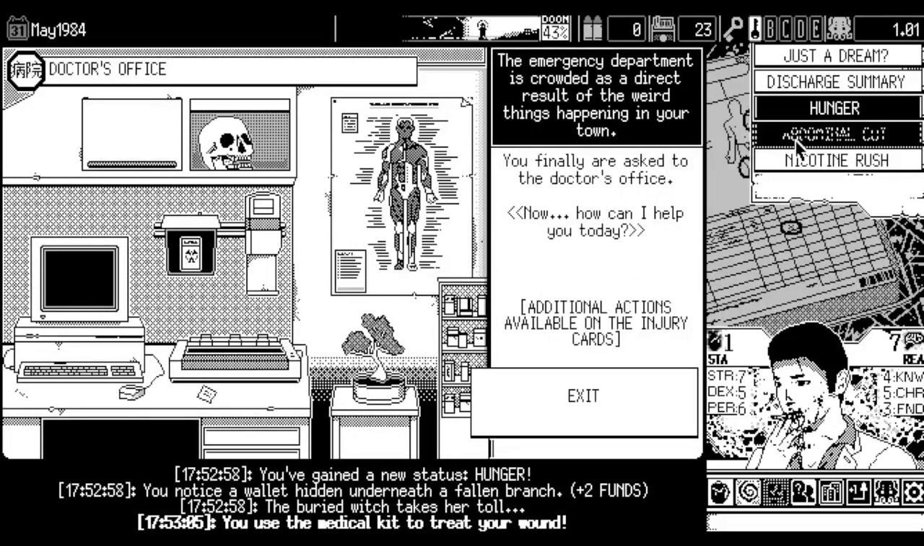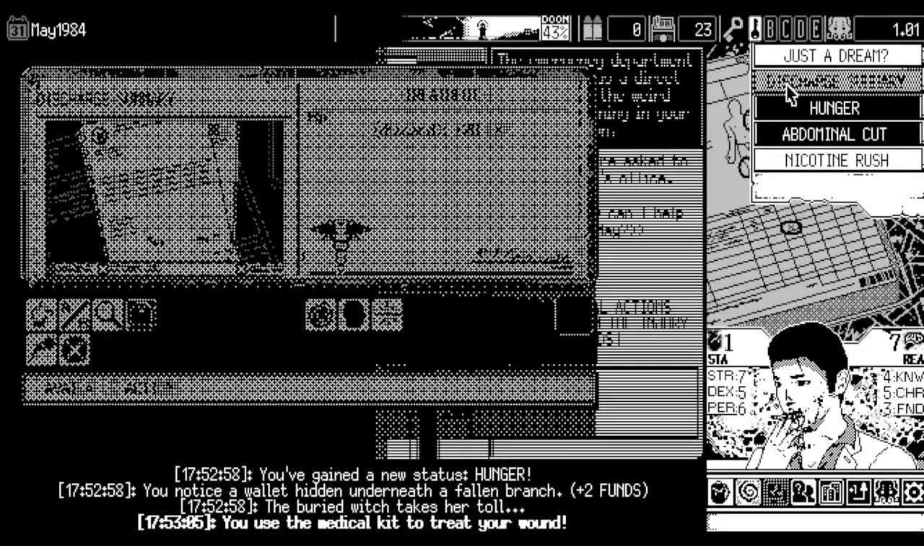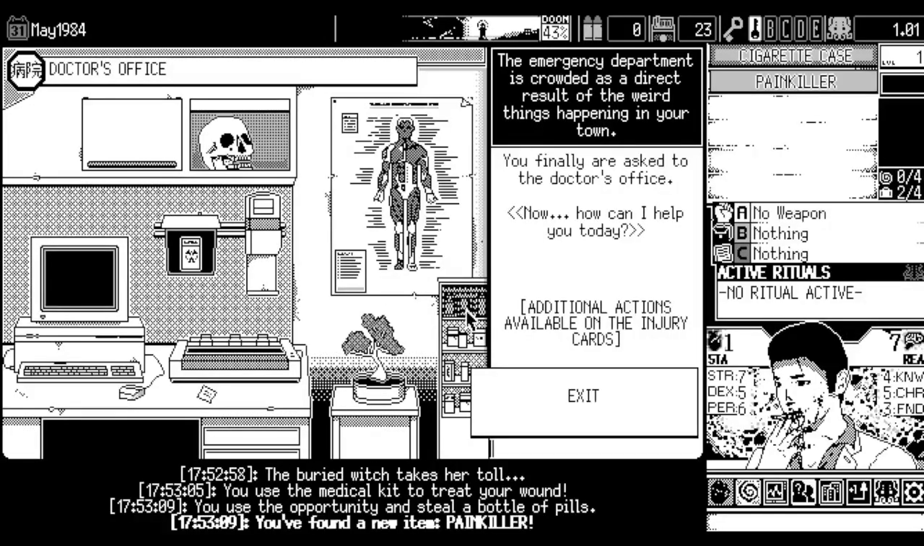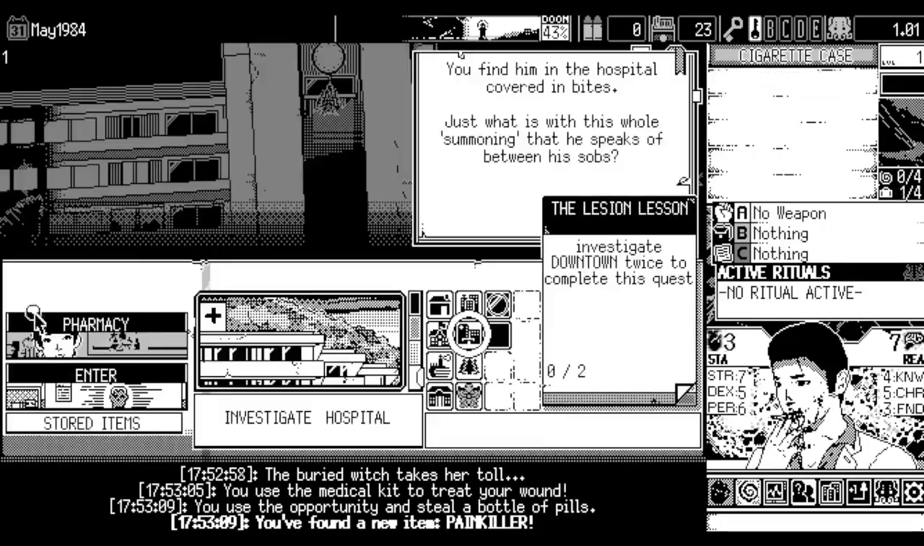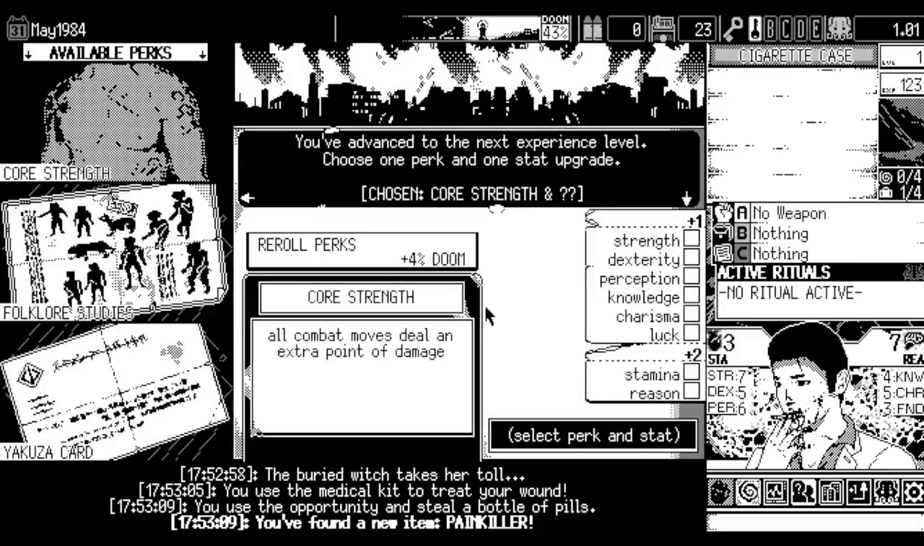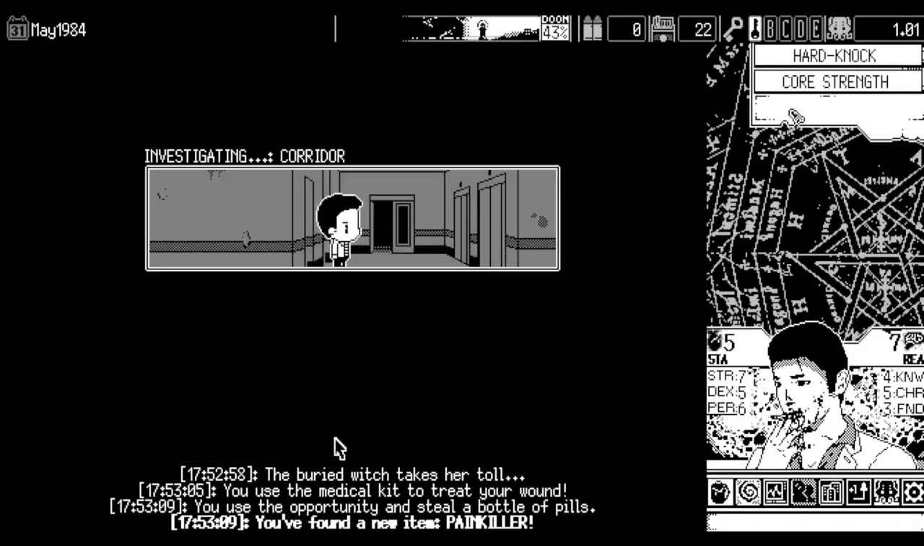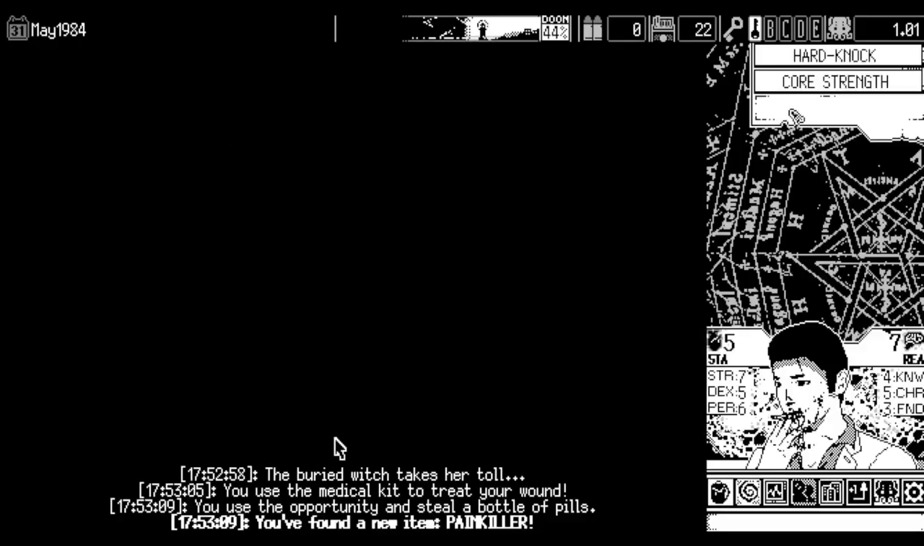We also have the thingamajiggy, but I'm going crazy. I was autopiloting too much. We'll use the painkillers anyway, but we do want to level up core strength. Okay, cool. All is forgiven. I don't even need to increase strength. We'll just heal stamina and move on.